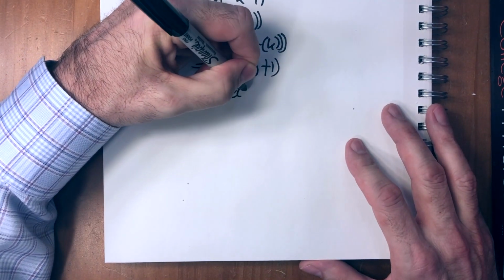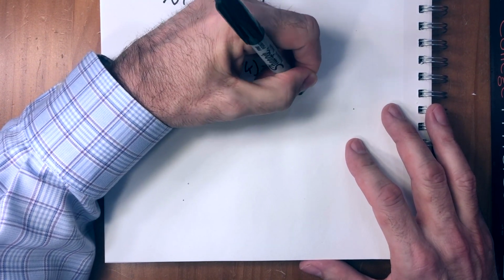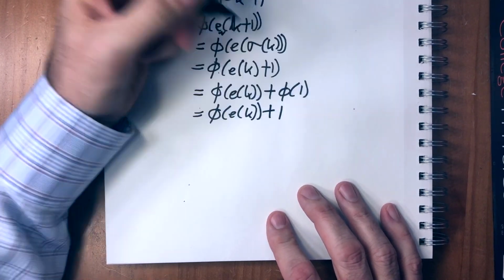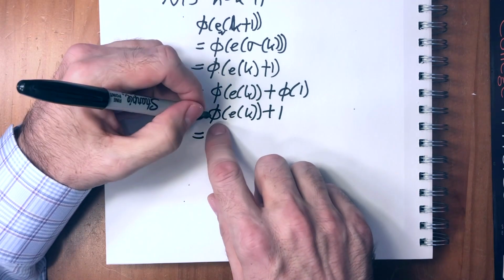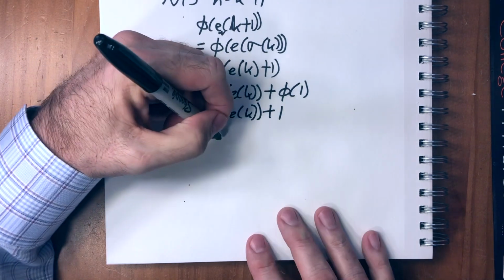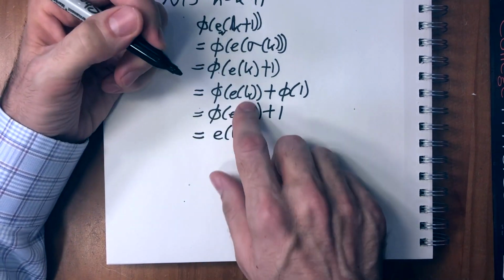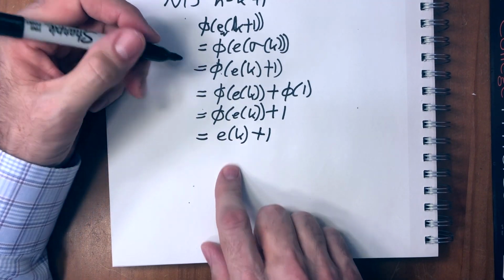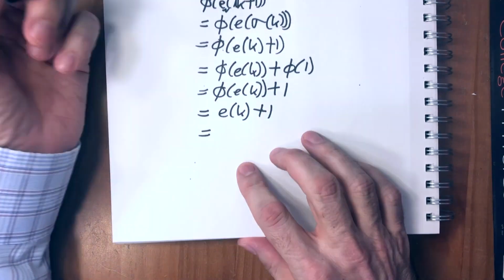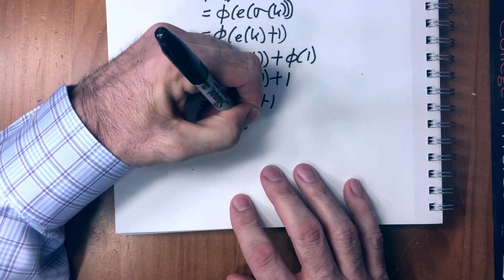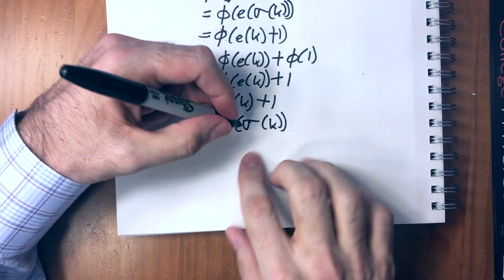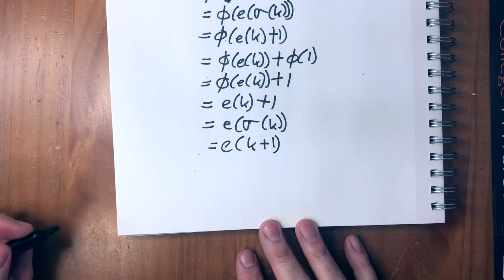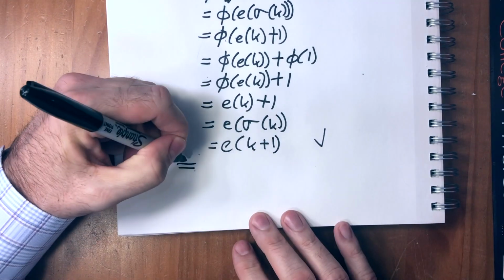Phi is additive. We know that that equals 1. We know that phi of e_k equals e_k by assumption. This is the assumption of the inductive step. That means the definition of this is e of sigma k. The definition of sigma k is e_k plus 1, and that's it.